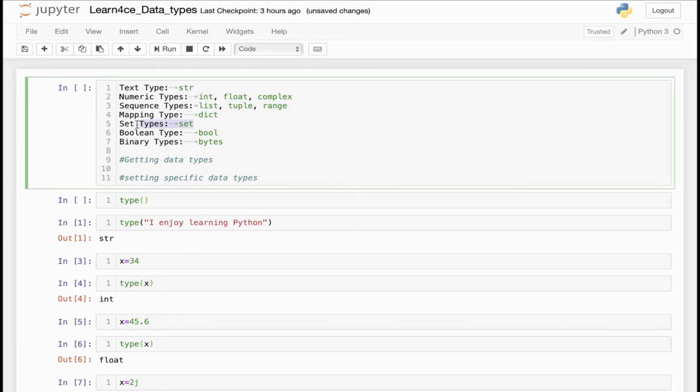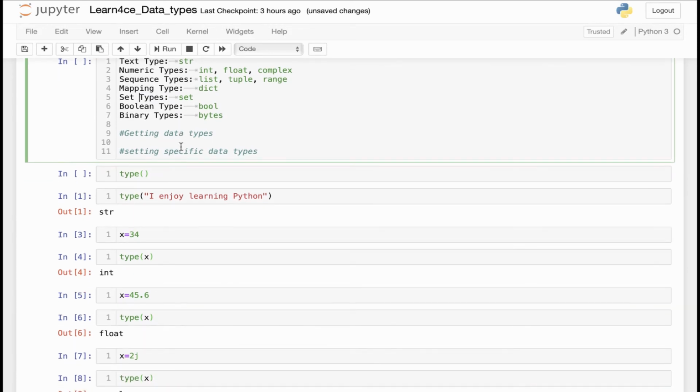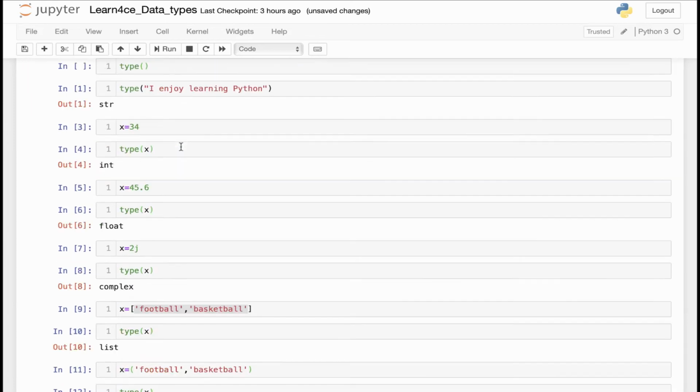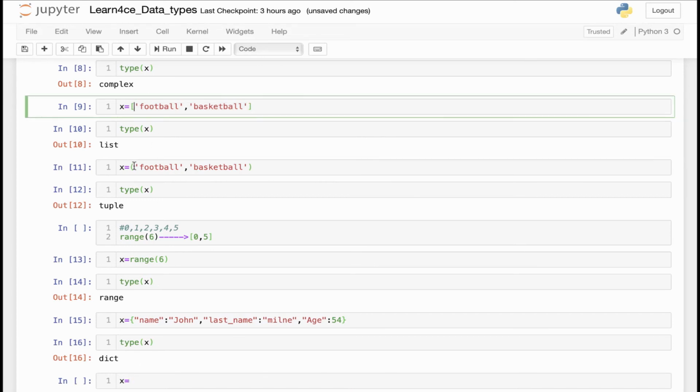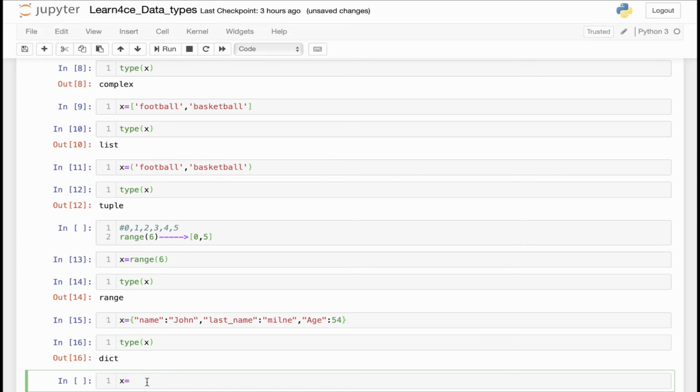You're probably not going to use set types a lot, but for some specific applications, you may need to use set. And it's also good to know we have set types in Python. Sets are very similar to list and tuple. Again, I'm not going to go into details about the differences in how they perform, but for now, there is a very obvious difference in how we represent a set. For the set value, instead of the square bracket and parenthesis, we use curly bracket.